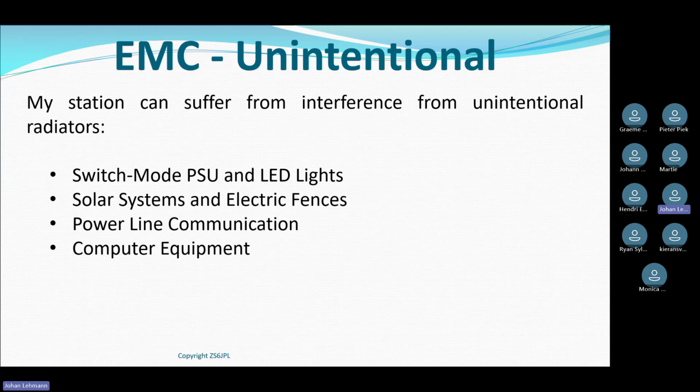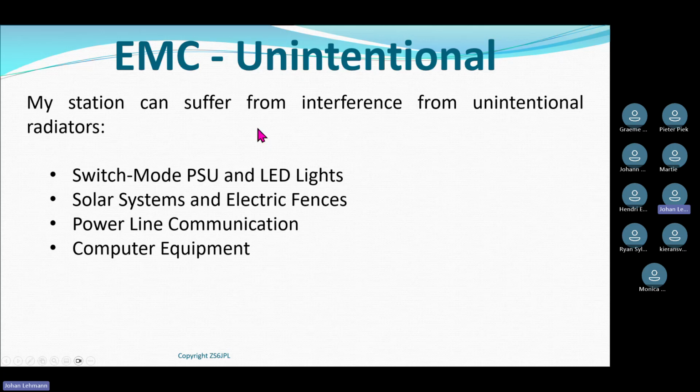Intentional is normally you creating a problem for somebody else. Okay, normally, not always. You can create a problem for yourself as well, but intentional radiators that cause interference is typically you creating a problem next door or somewhere else.